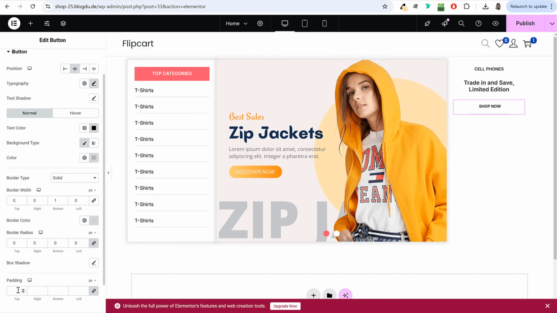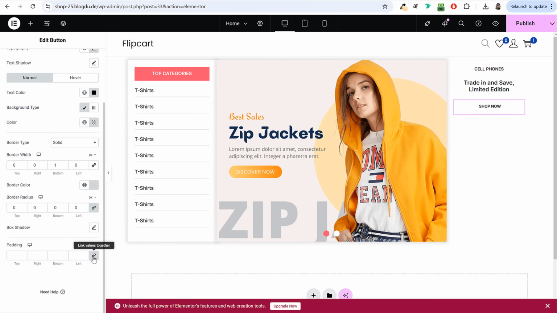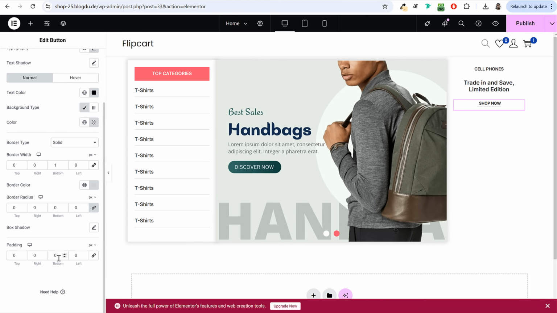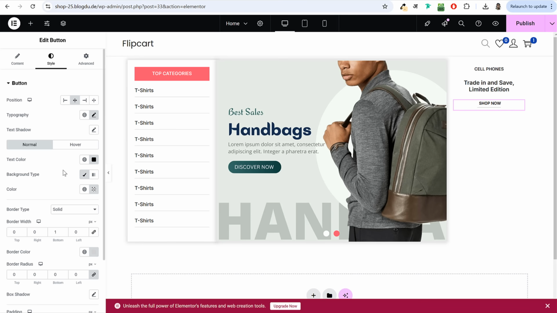Now padding, I would recommend you to change this and make it 0, delink it, just at the bottom a little bit, maybe 2 pixels padding. Okay, just some spacing over here. And rest everything I think is looking good. You can publish it for now. Let's now do one thing.